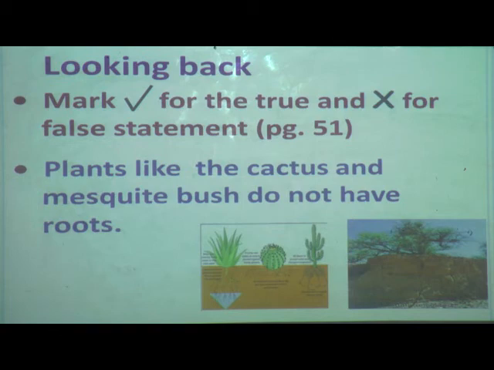So what is your answer? Yes, correct. The statement is false. So what will you put here? You will mark a cross here. Everybody done? Now we will move to the next question.